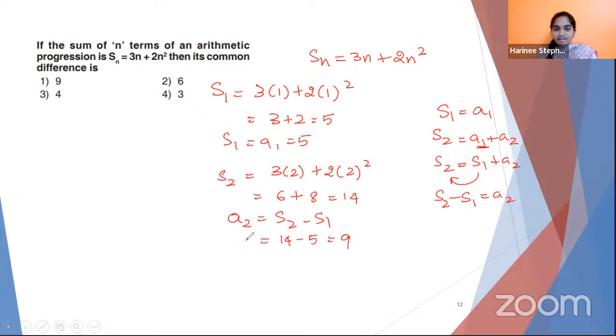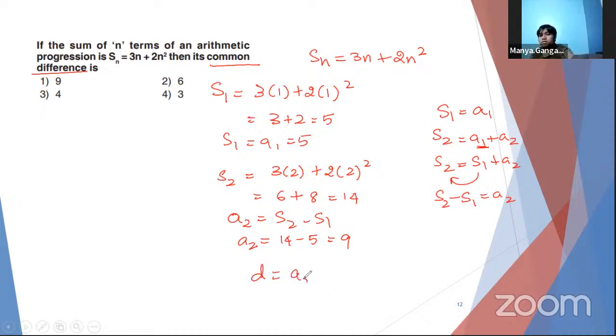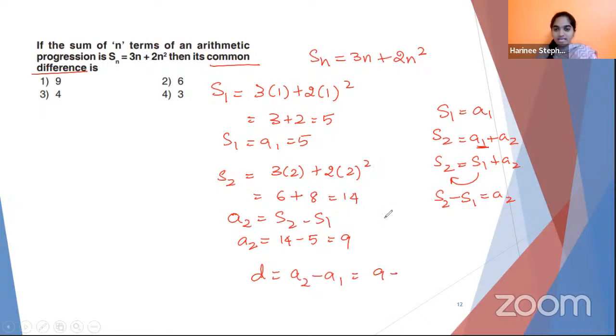So when I have A2 and A1, how am I supposed to find the common difference? A2 minus A1. Yes, very good. Such a simple question it is. 9 minus 5, which is 4. So I guess those watching the live session also got the same answer. Let's move to the next question.